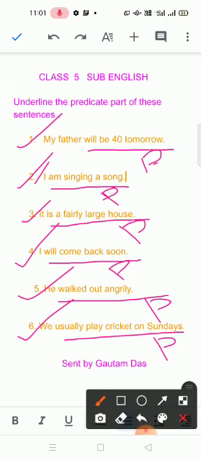What is a sentence? A sentence is a group of words that makes complete sense. And a sentence is divided into two parts, subject and predicate. The first part of the sentence is the subject, and the remaining part of the sentence is called the predicate.